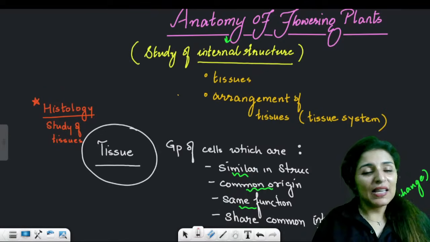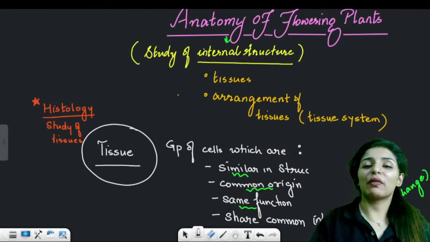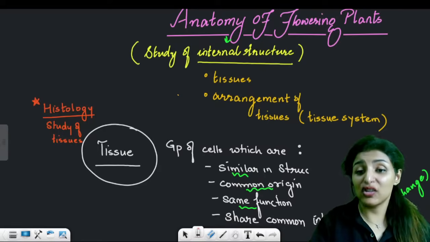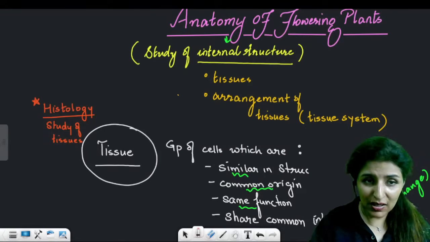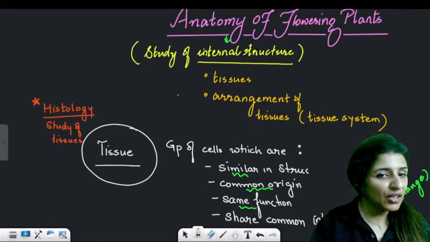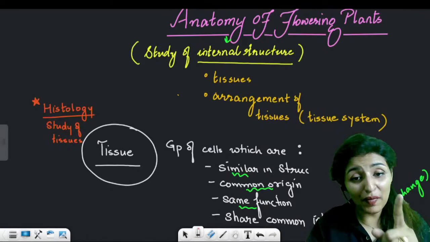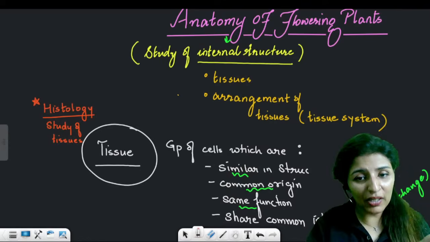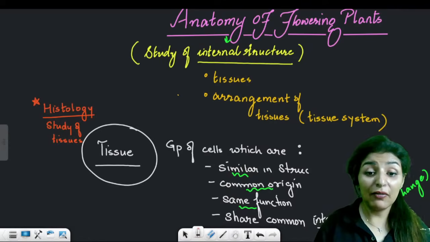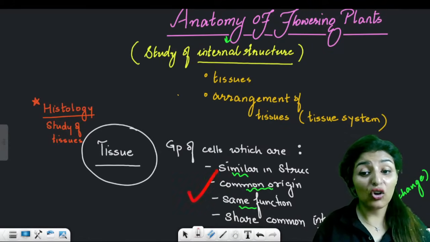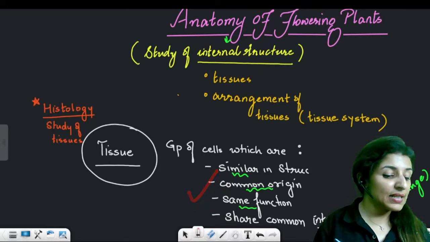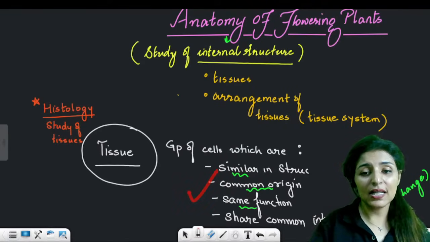So anatomy means study of internal tissues, where we are going to talk about the tissues and the arrangement of tissues. That is the tissue system. So what exactly is tissue? And the study of tissue is known as histology. So see, the definition of tissue is the group of cells similar in structure, common in origin, and have same function, and share the common interstitial fluid. This group of cells is known as tissue.